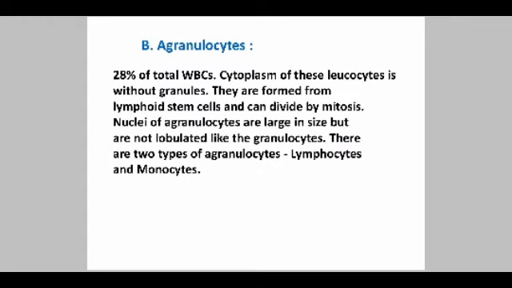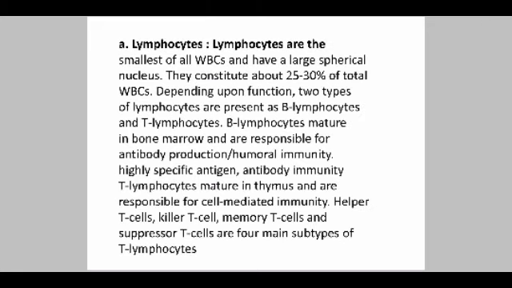Let's see agranulocytes. These are about 28% of the total WBC. The cytoplasm of these leukocytes is without granules. They are formed from lymphoid stem cells and can divide by mitosis. The nucleus of an agranulocyte is large in size, but the lobes are not like granulocytes. There are two types of agranulocytes: lymphocytes and monocytes. Let's see lymphocytes first.